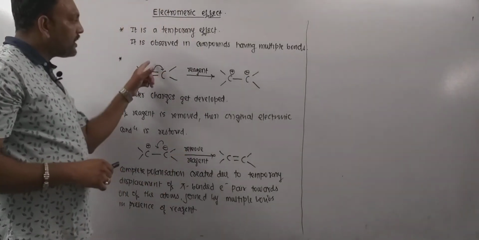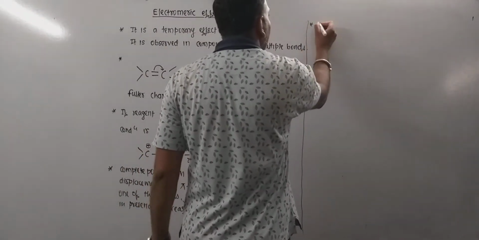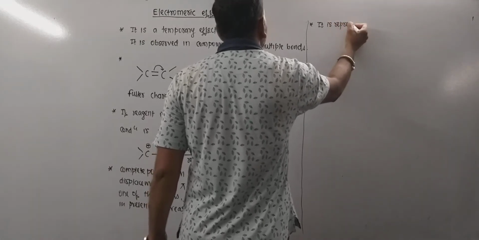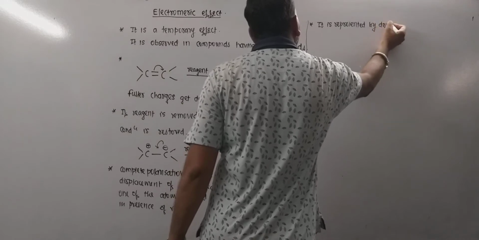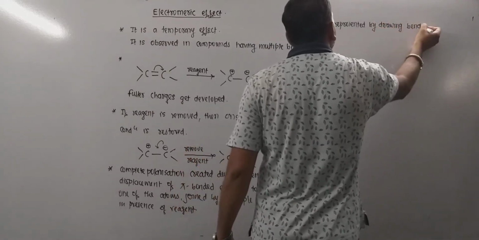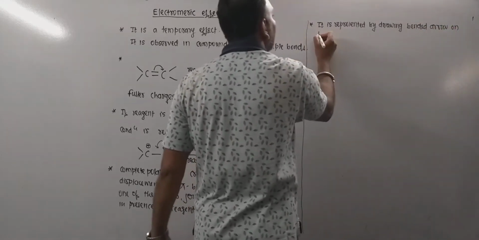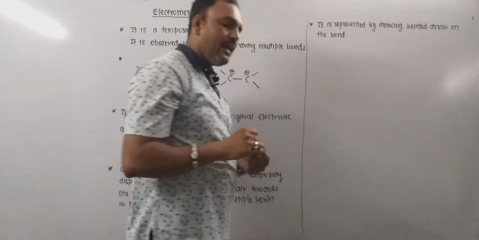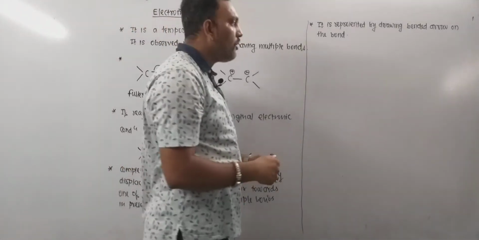So one can represent it by drawing a bent arrow on the bond. This is a very important thing, and it is indicated by capital E.